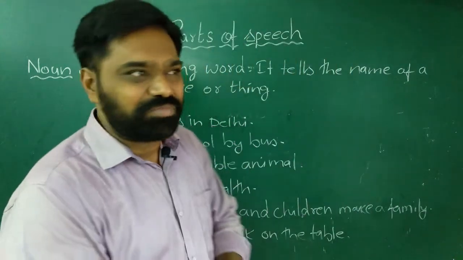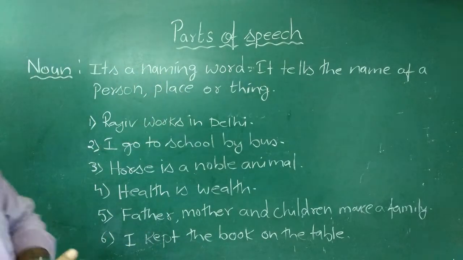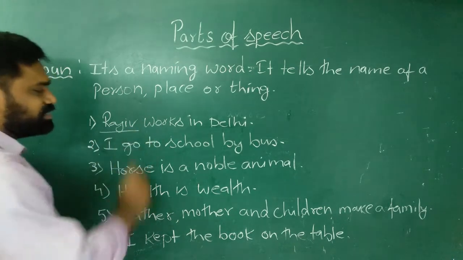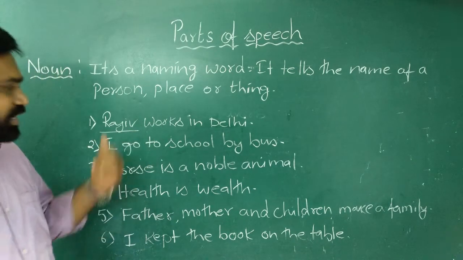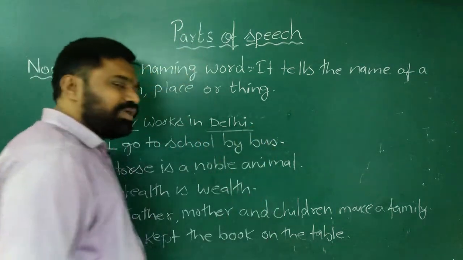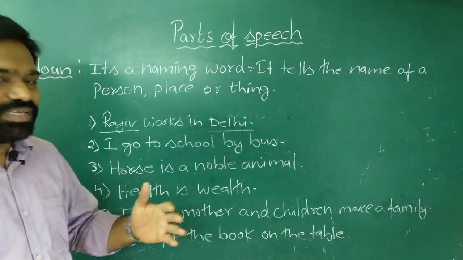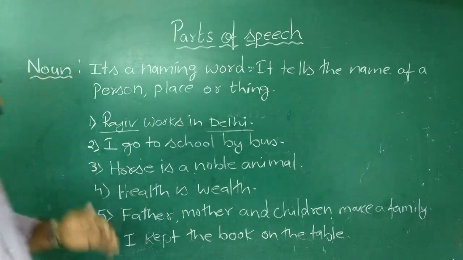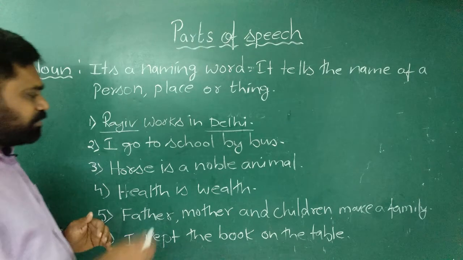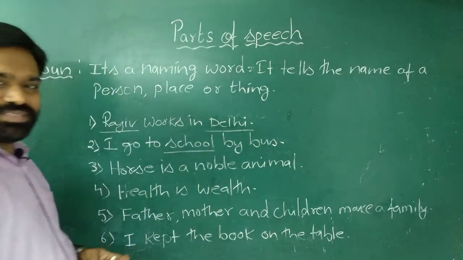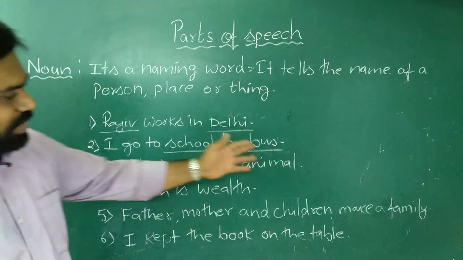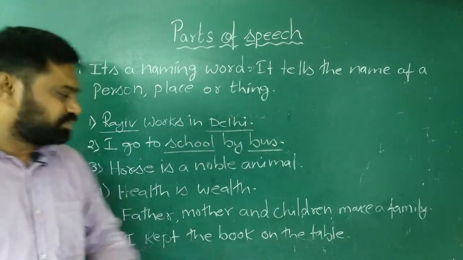Let us see some examples. See the first example: Rajiv works in Delhi. Here Rajiv is the name of a person, so it is a noun. Delhi is the name of a place, so Delhi is also a noun. See the second example: I go to school by bus. Here school is the name of a place and bus is the name of a thing. So school as well as bus, both are nouns.